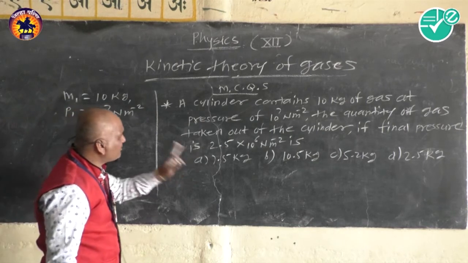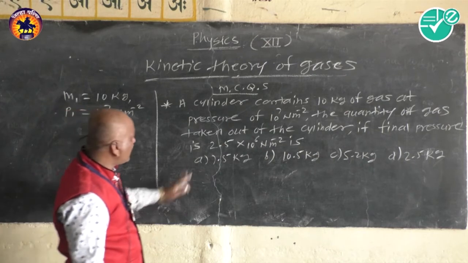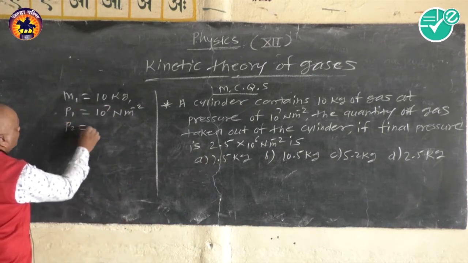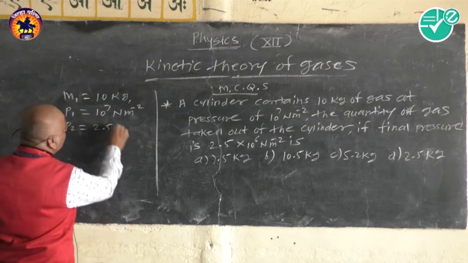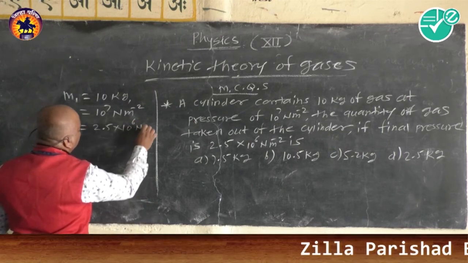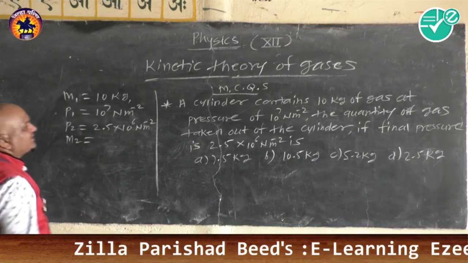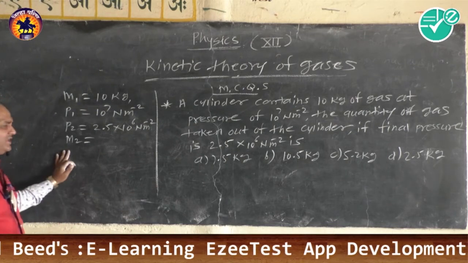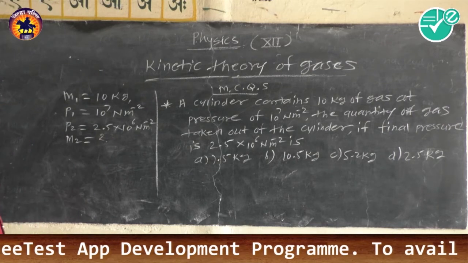We have to find the quantity of gas taken out of the cylinder if the final pressure, that is P2, is 2.5 into 10 raised to 6 Newton m raised to minus 2. We have to find the final quantity, that is M2.